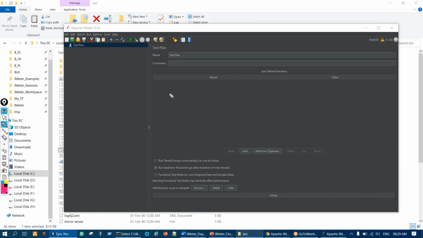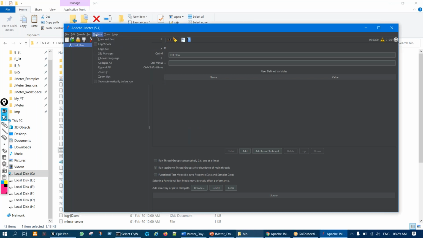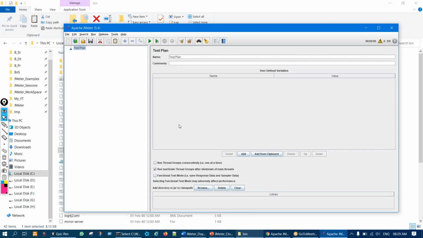So how can we change the color? Go to options here and go to look and feel, and here you choose metal. I find metal is the good one, so select metal. You will find it better. Okay, metal. So this is the metal color.